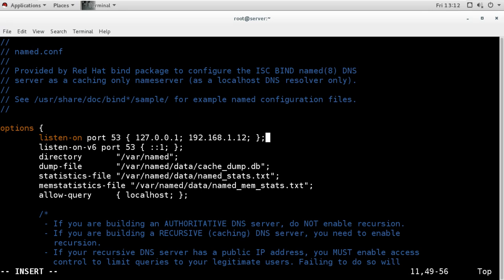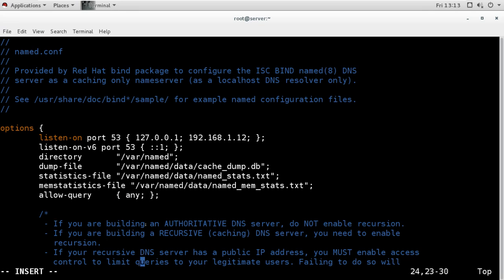For that I will change localhost to any. Or you can even put your domain name, or just your network. I will say any, which means I will accept queries from any server. So I made only two changes: I added my PC server IP here, and I added any here, removing localhost.